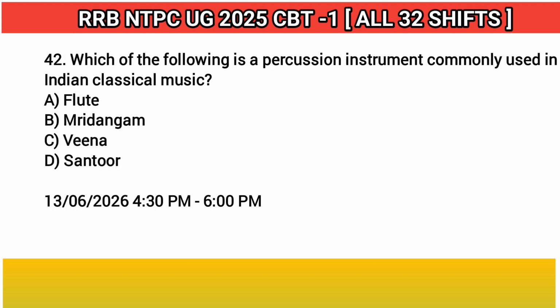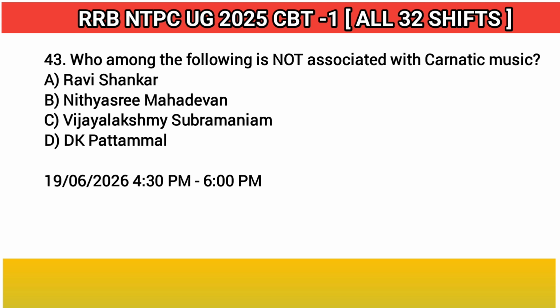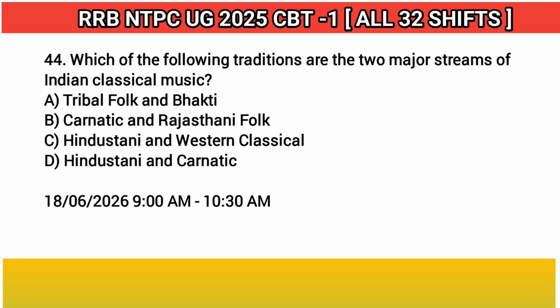42. Which of the following is a percussion instrument commonly used in Indian classical music? Answer: B. Mridangam. 43. Who among the following is not associated with Carnatic music? Answer: A. Ravi Shankar. 44. Which of the following traditions are the two major streams of Indian classical music? Answer: D. Hindustani and Carnatic.